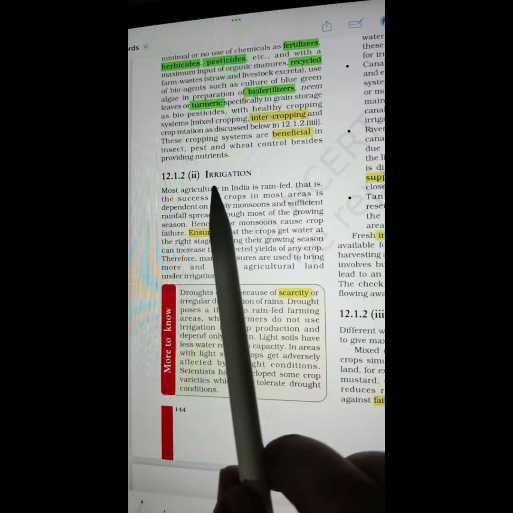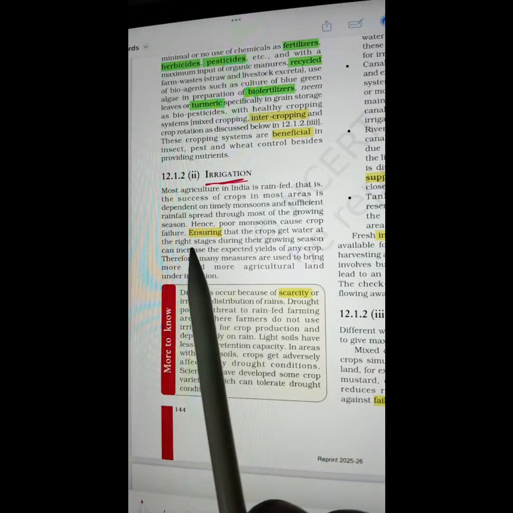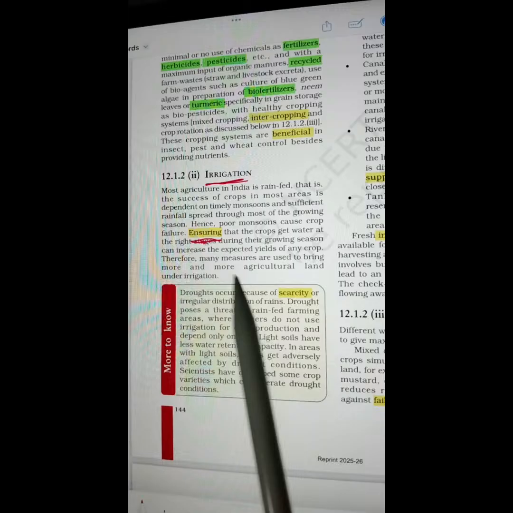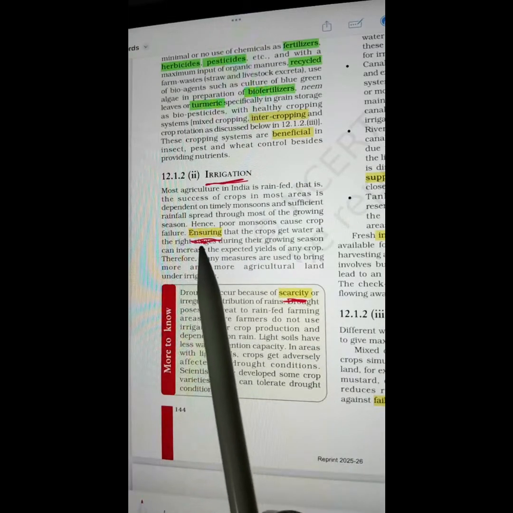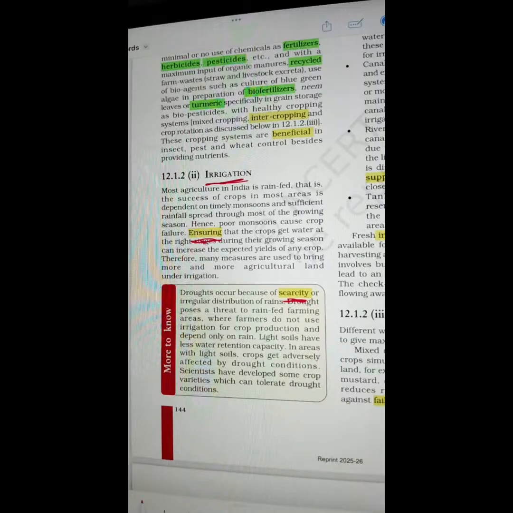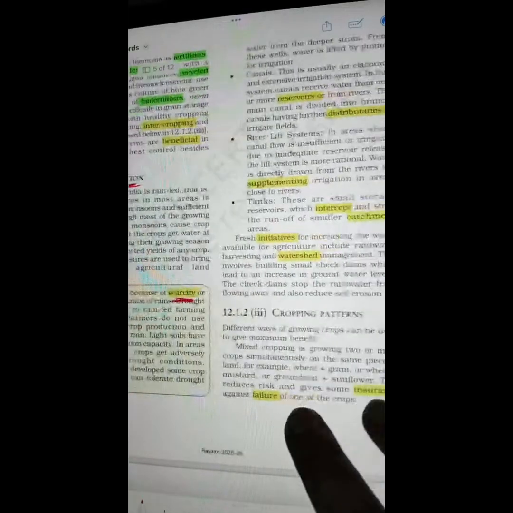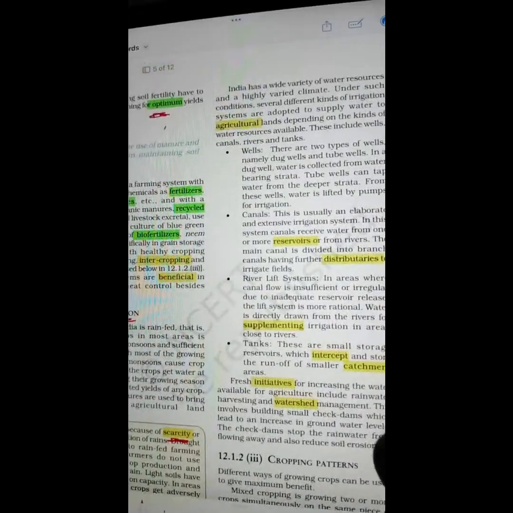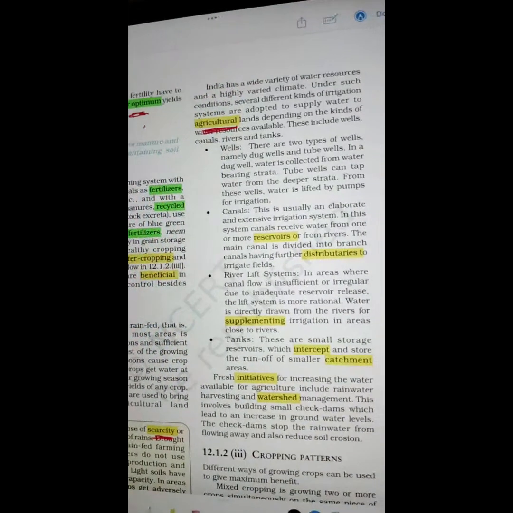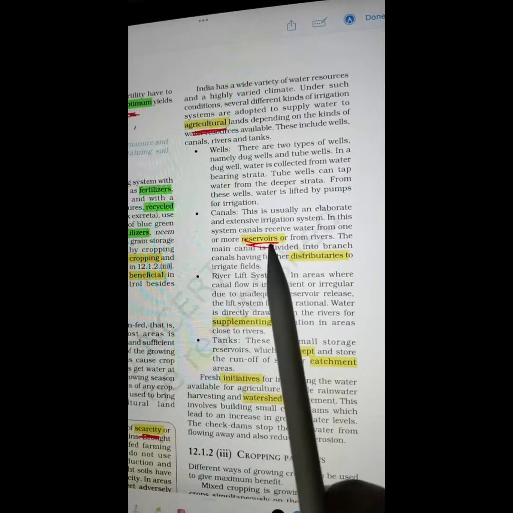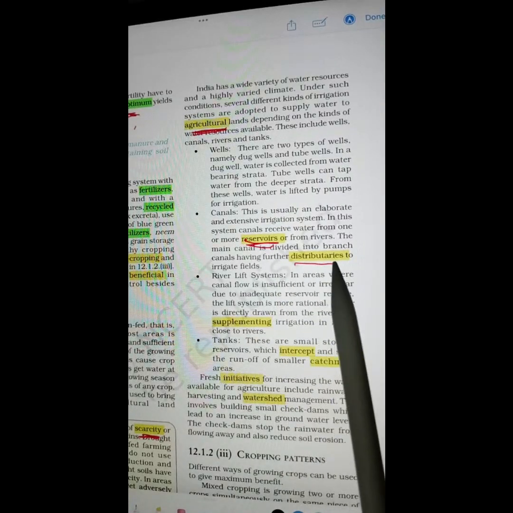Irrigation. This word is irrigation. Ensuring. Scarcity. Irrigation. Ensuring. Scarcity. Agricultural. Reservoirs. Distributaries.